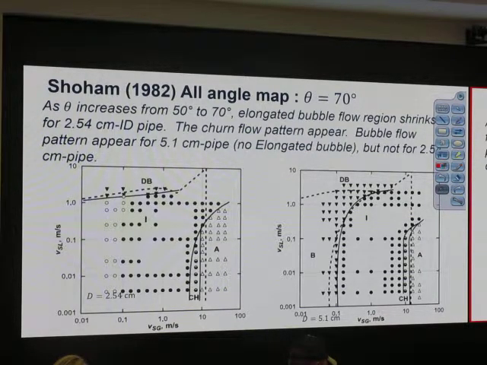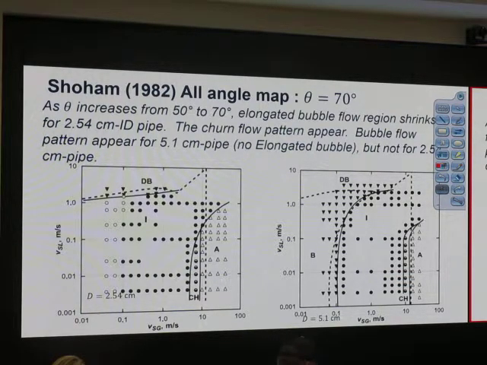This means upscaling of the prediction can be very tricky. Okay, I do the experiment in 1-inch pipe. I want to extrapolate my result to 2-inch pipe. Okay, maybe it's not correct because something new can just happen. You see that? So this flow phenomena is very dependent on the scale. Upscaling is difficult.